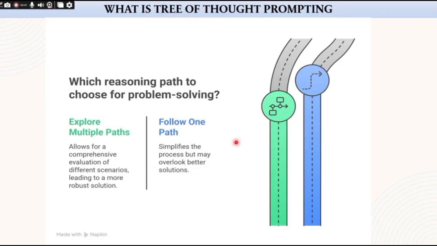Unlike chain of thought, which follows one line of thinking, tree of thought follows many, like exploring different what-if scenarios. So, when and where do we use tree of thought prompting?